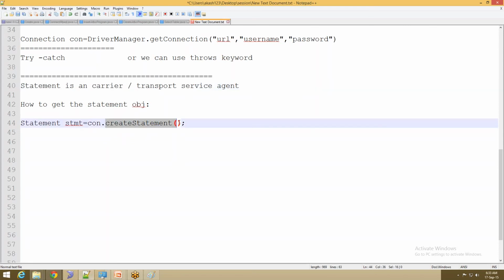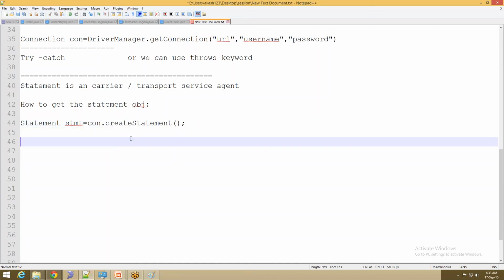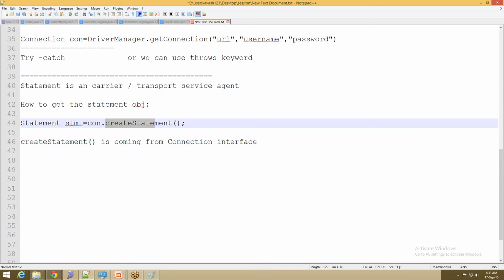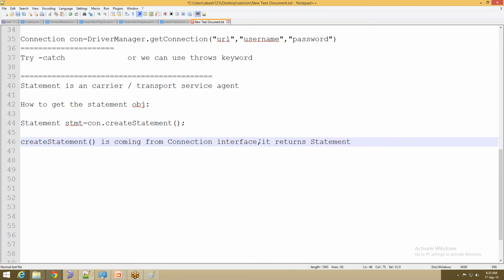This method is coming from the Connection interface. As you can see here, I'm using con.createStatement. So createStatement is a method which is coming from the Connection interface, and it returns a Statement object.